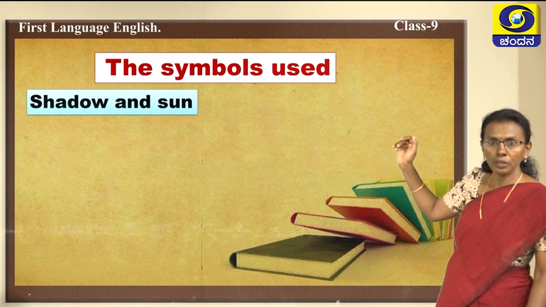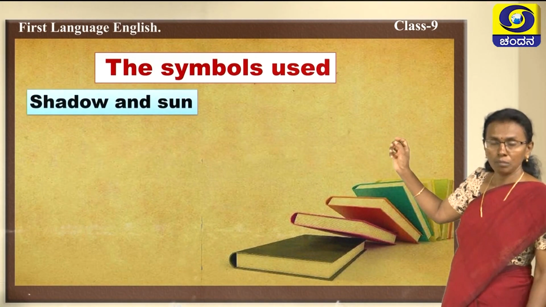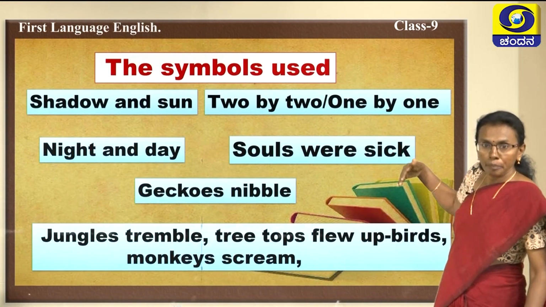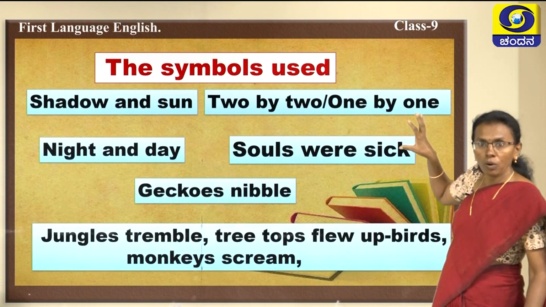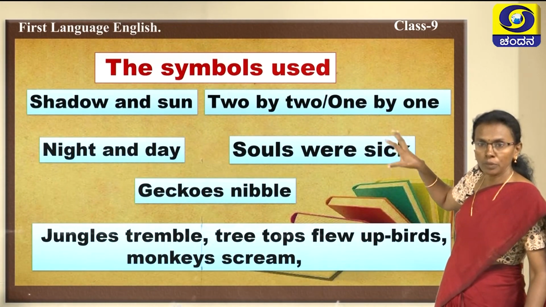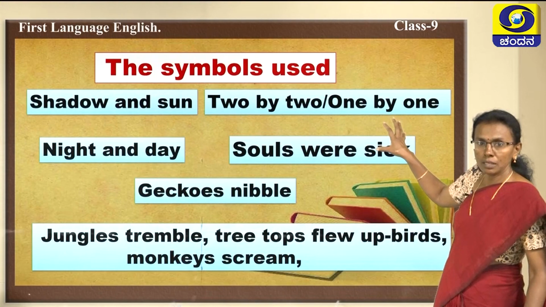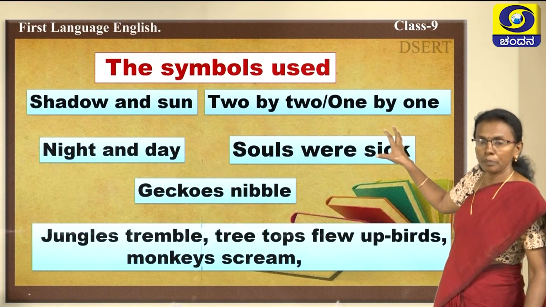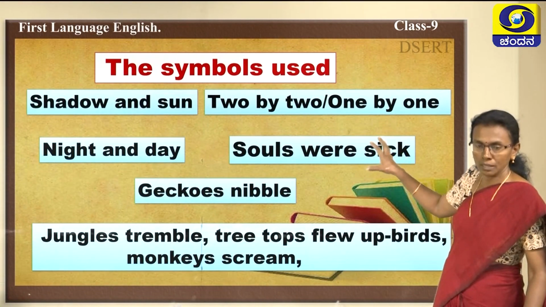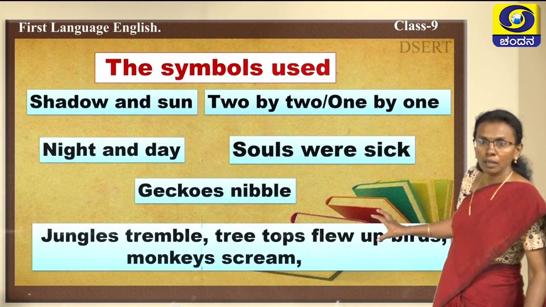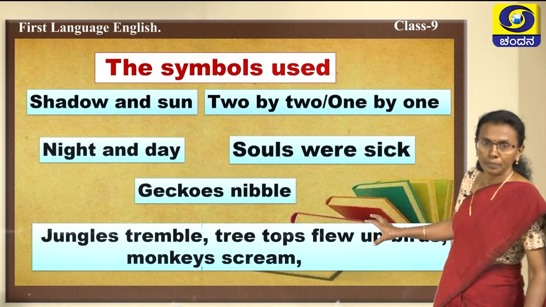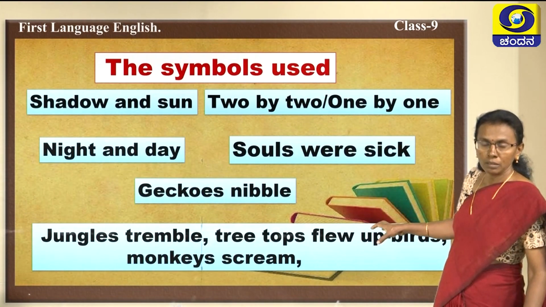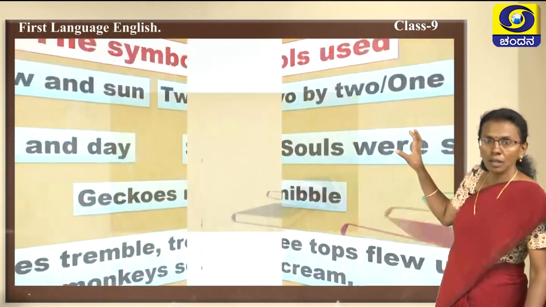Children, please take your textbook and underline these symbols. You can compare two here. The present pitiable condition of the tigers resembles here. The symbols which the poet Daruwala uses here are from nature itself, and here they were the past symbols where once the tiger used to be. So, these are the symbols used in this poem.